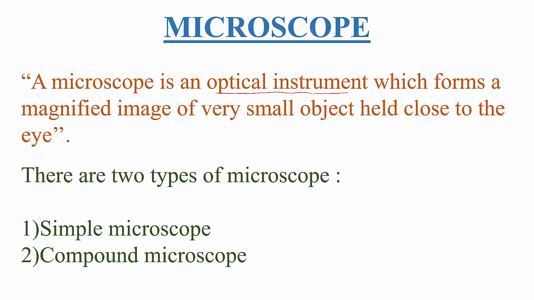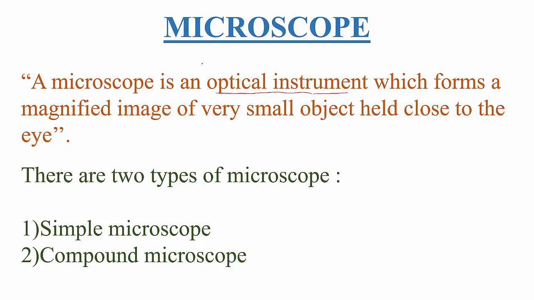We are using microscope to observe tiny particles or small objects where this microscope can magnify it. To enlarge the small object, we can use microscope. So when that small object is held close to the eye, this is called microscope. A microscope is an optical instrument which forms magnified image of very small object held close to the eye.